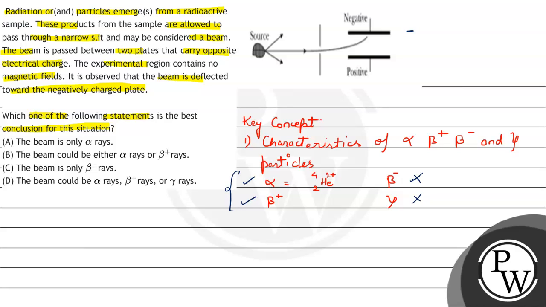Option A says the beam is only alpha rays. It is wrong. Option B says the beam could be either alpha rays or beta rays. Let's check further. Option C says the beam is only beta negative rays. No, beta negative rays is wrong. Option D says the beam could be alpha rays, beta positive rays or gamma rays. No, gamma rays cannot be deflected by an electric field, hence option D is also wrong.